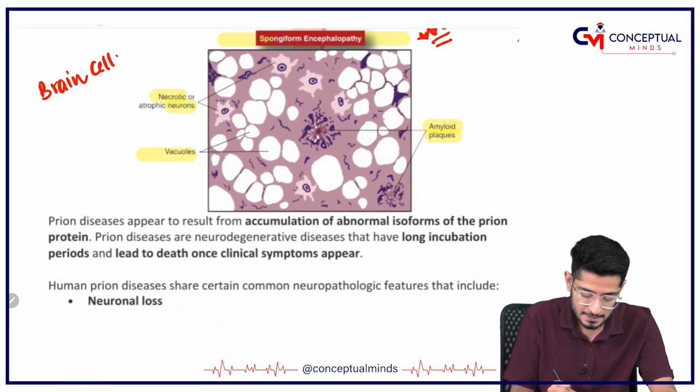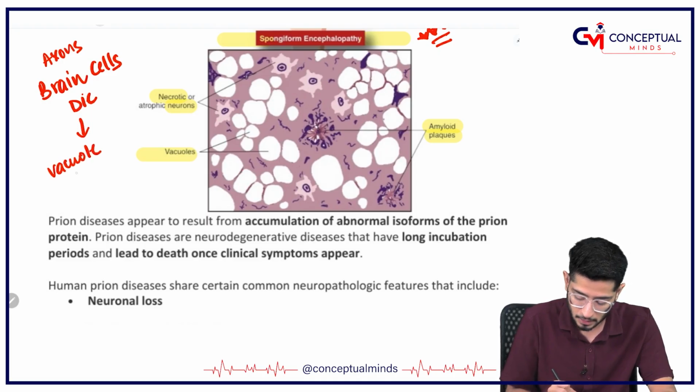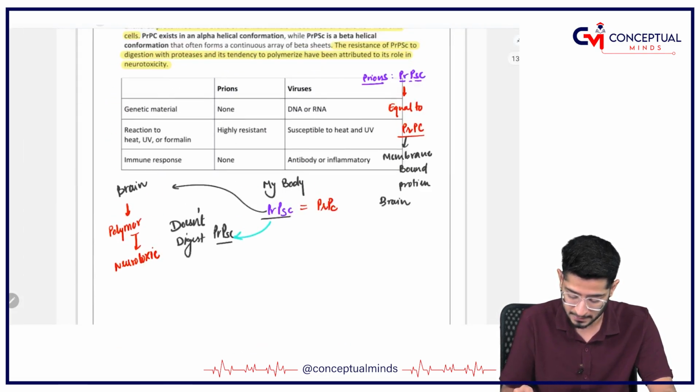The brain cells are going to die. Axons of brain cells are going to die, which leads to vacuole formation. That is why it is called spongiform, sponge-like encephalopathy. All right, it's clear to you?